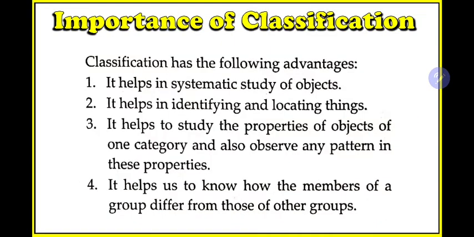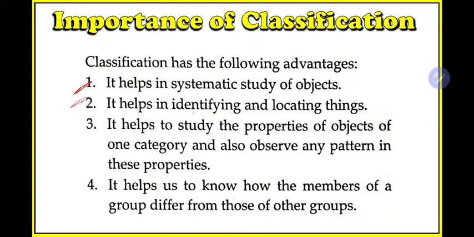Now, why do we need to classify things? There is some importance of classifying things, so we need to learn this. The first is that it helps in the systematic study of objects. If you classify things in a simple way, whenever you need to study anything, you will get it easily. Just now I gave the example of books. In your home, if you keep books in a systematic way, then whenever you need to open any book, you can easily find the book, so it will make your task easy.